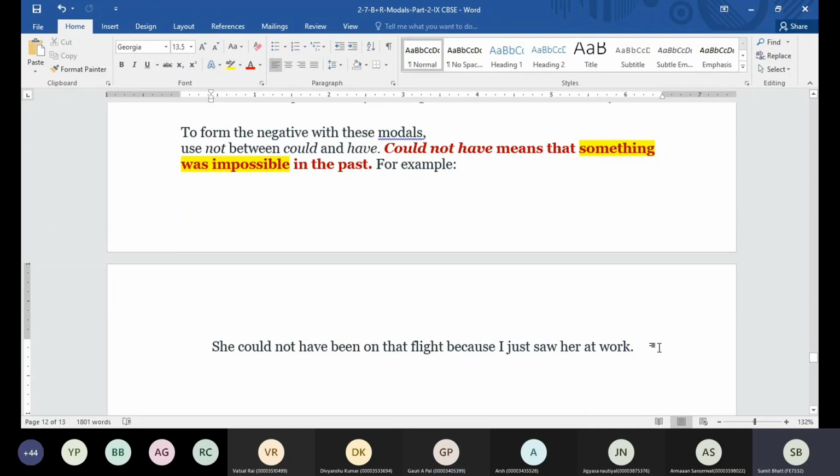So we are talking about somebody whom we saw at work. Okay, and we are talking about a flight. So we are saying that she could not have been on the flight. Why could she not have been on the flight? Because we just saw her in the office or at work.